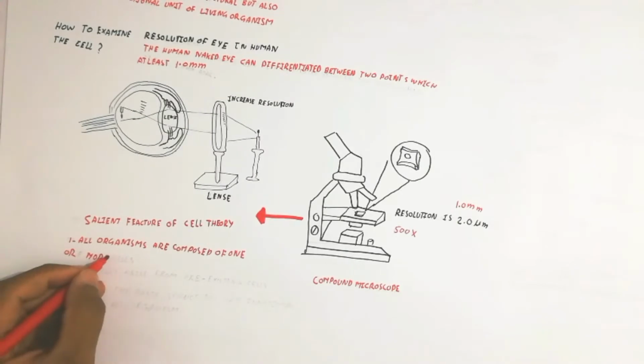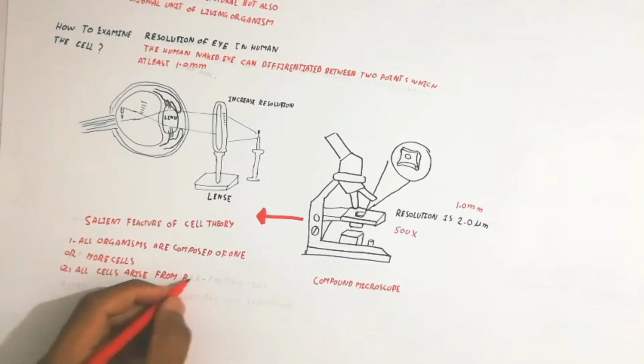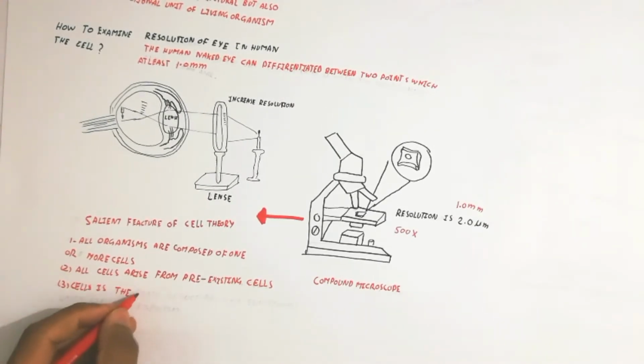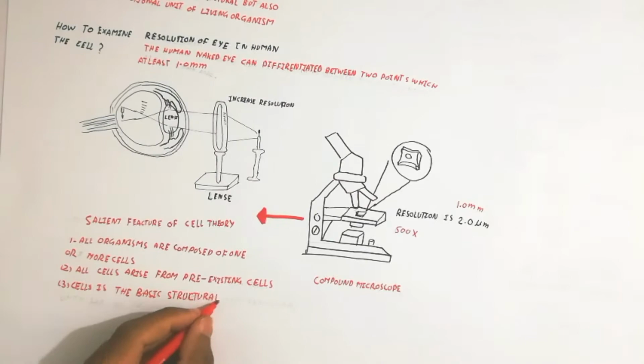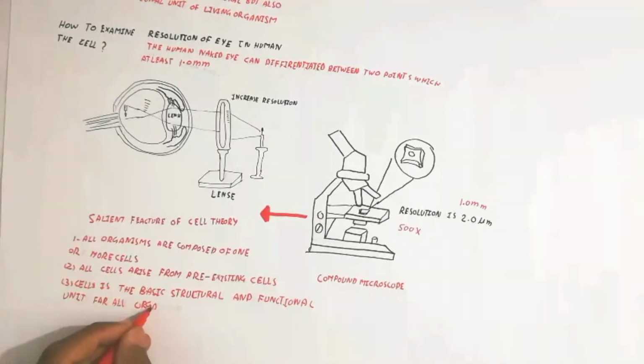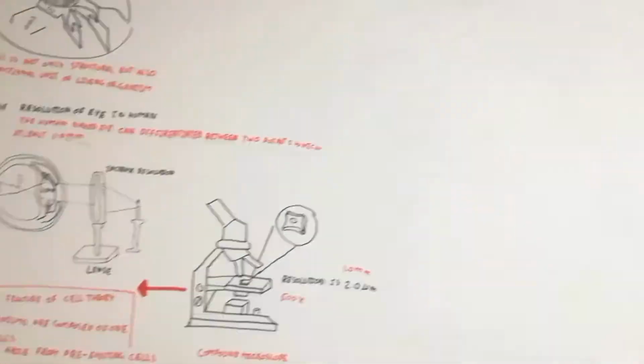So in this study, another salient feature of cell theory was produced, which has three postulates. All organisms are composed of one or more cells, second, all cells arise from pre-existing cells, and the cell is the basic structural and functional unit for all organisms.